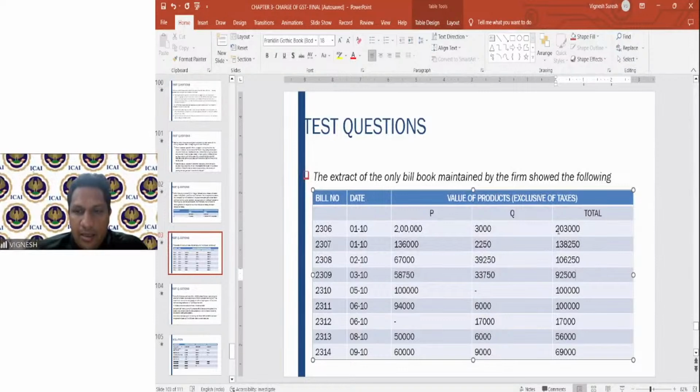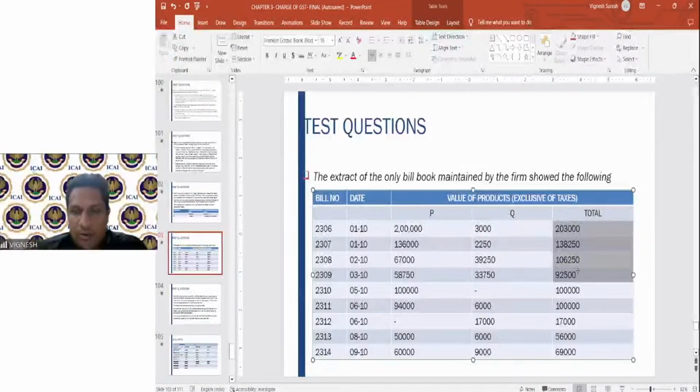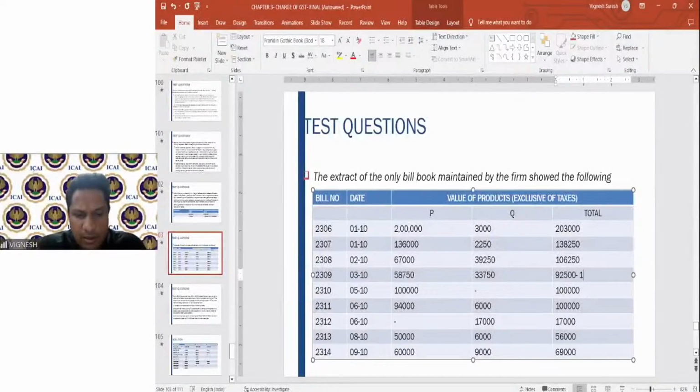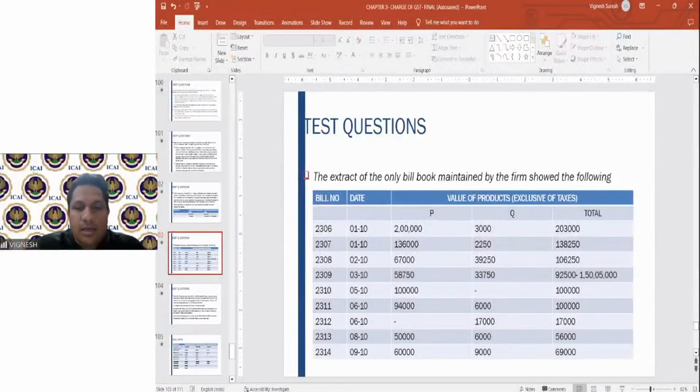Okay, so if you add these four, 2,03,000 plus 138,250 plus 106,250 plus 92,500, to 1 crore 44 lakh 65,000, you will get 1 crore 50 lakh 5,000. So that means the turnover is exceeded on 3rd October. Therefore, from 3rd October, it has to pay the tax under the regular scheme.